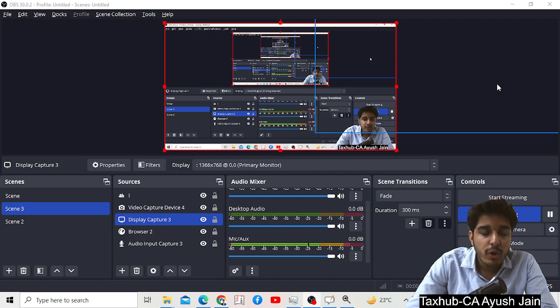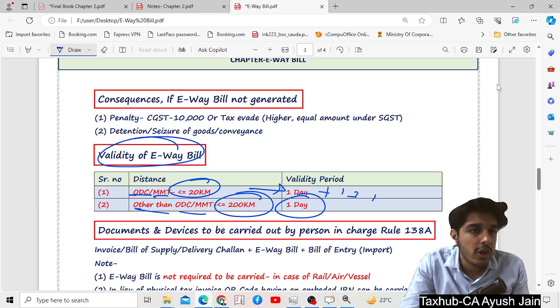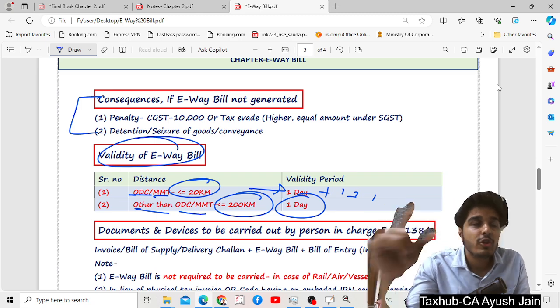Now, very small topics are left. What is left? We are going to cover each and every one. First of all, what are the consequences if e-way bill is not generated? So it says that you have to pay penalty.